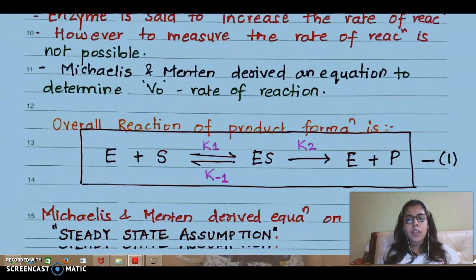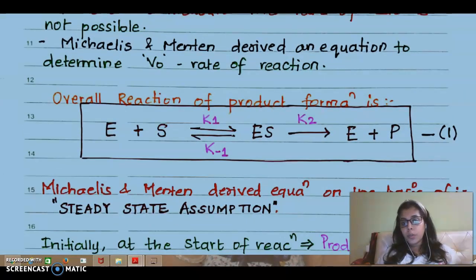The overall equation assumes that this is the reaction which is written on the screen: enzyme acted upon the substrate gives me an enzyme substrate complex, and this enzyme substrate complex later ends up into a product, and enzyme comes out as it is, being a catalyst.